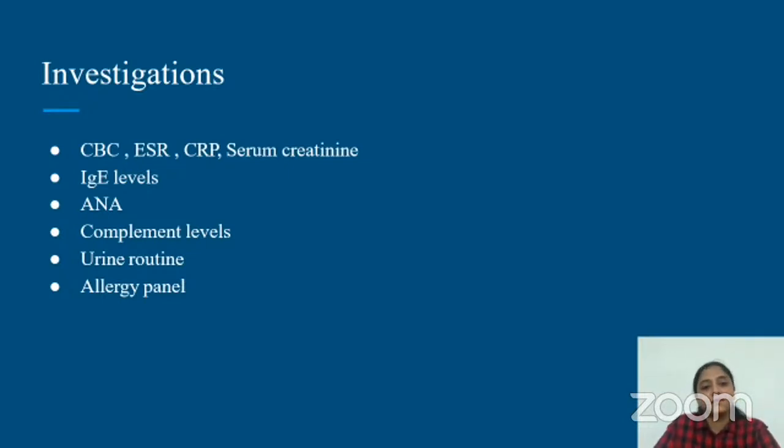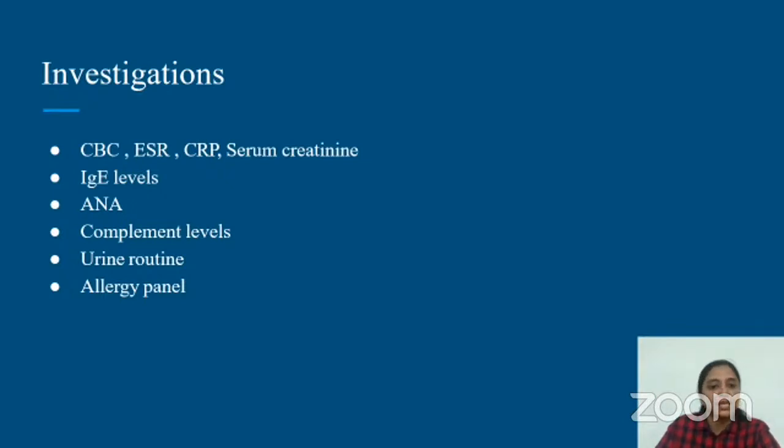Apart from this, we check for anti-nuclear antibody, that is ANA, just to rule out any other autoimmune involvement, because especially with skin rashes, urticarial rashes, we have vague presentations which might not be simple allergy but turn out to be something else, that is autoimmune disorders. Apart from that, complement levels, that is C3, C4 levels, are also asked to assess the immune system. And a urine routine is required just to rule out if any sediments are present, so that vasculitis is also ruled out.